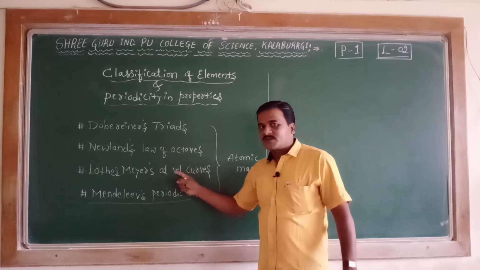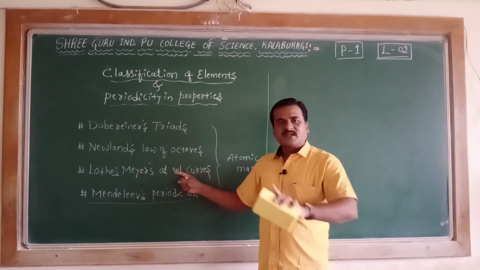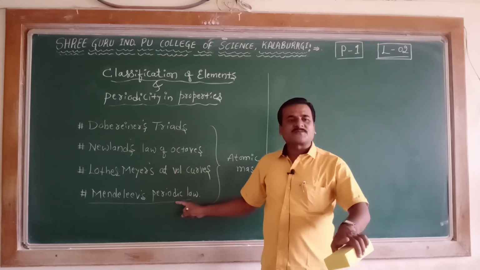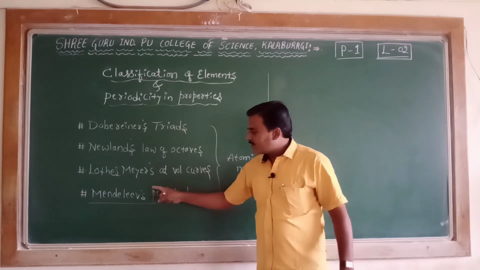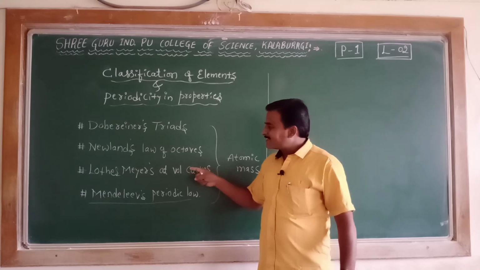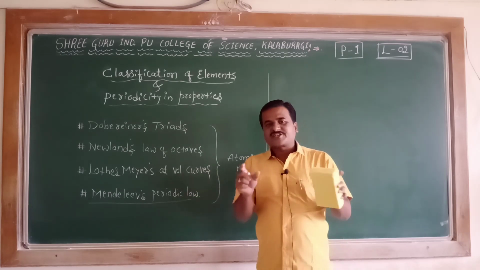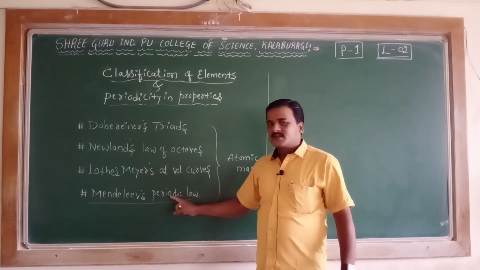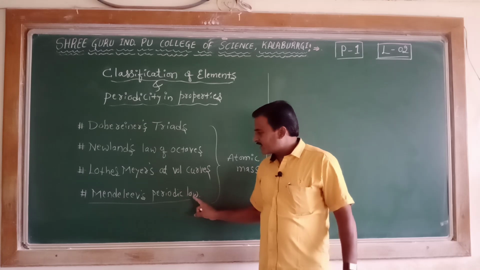Lothar-Meyer's conclusion was on physical properties, while Mendeleev's was on chemical properties. Mendeleev took the contribution made by Lothar-Meyer, made a correction in his statement, and gave a final, universally accepted law called Mendeleev's periodic law.